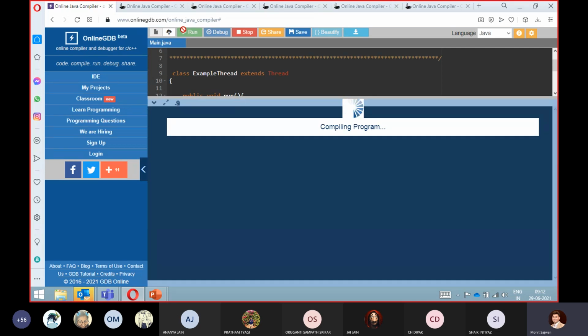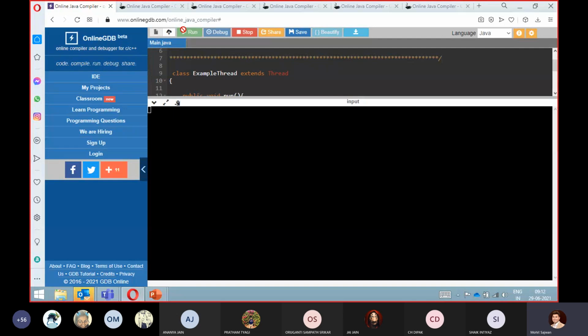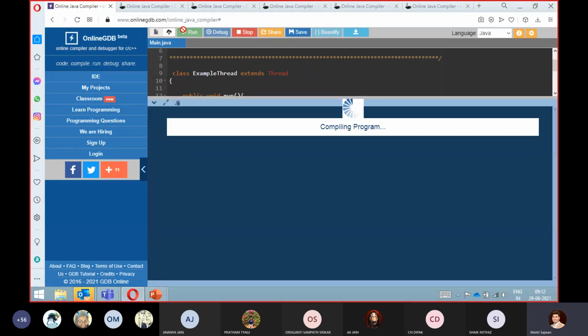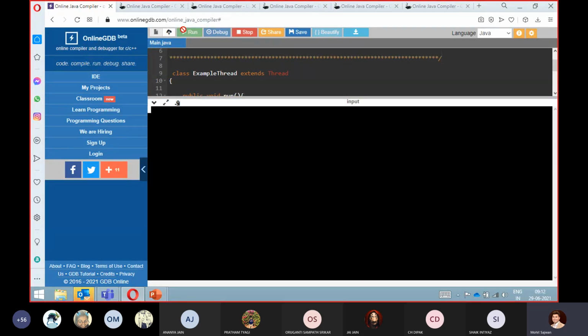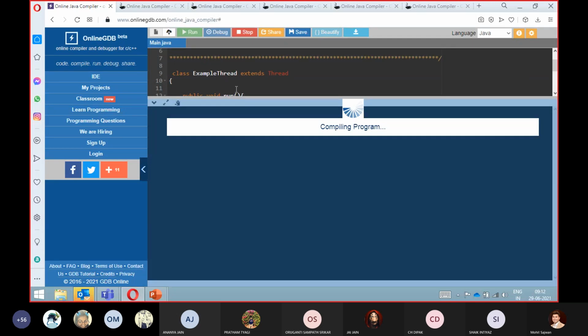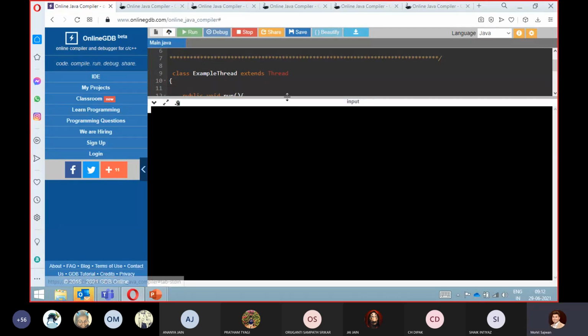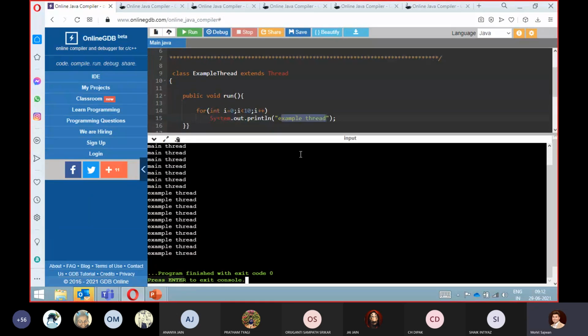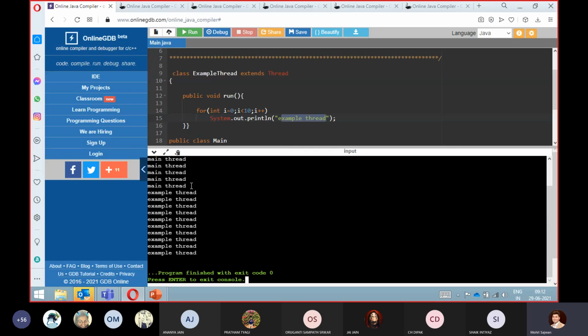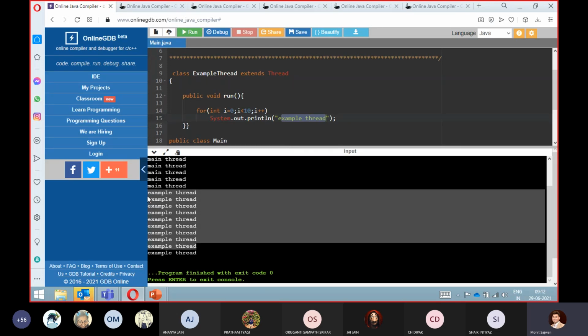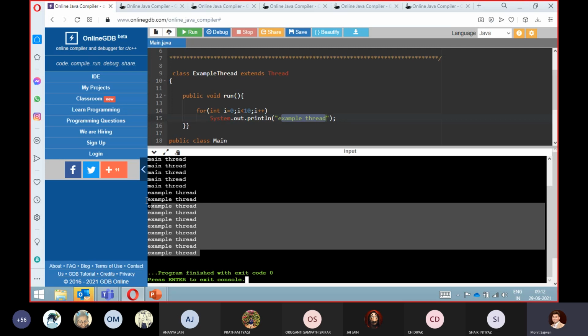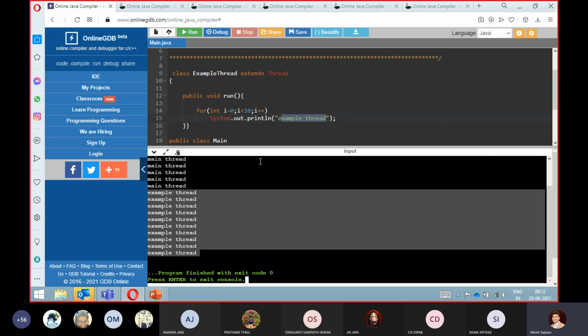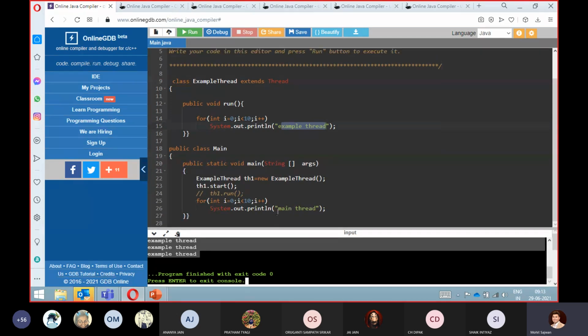Right now I don't know why it's not coming, but I can tell you that in one of my cases the example thread came first, this particular message. Right now it's not coming, and I don't want to waste a lot of time. What I mean to say by showing this example is that it might execute the example thread first. So you cannot say that you will get this particular output only.